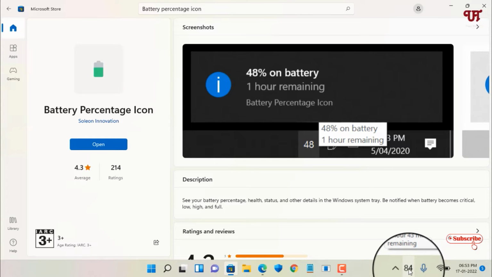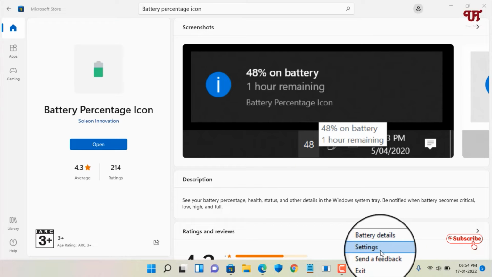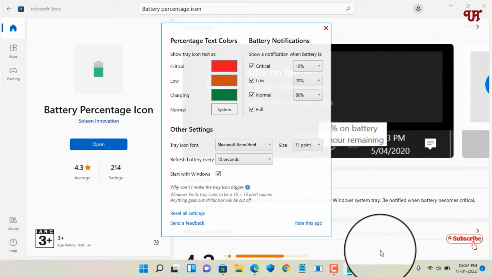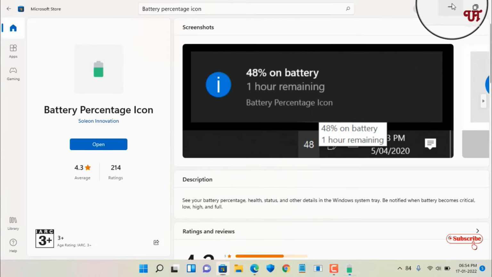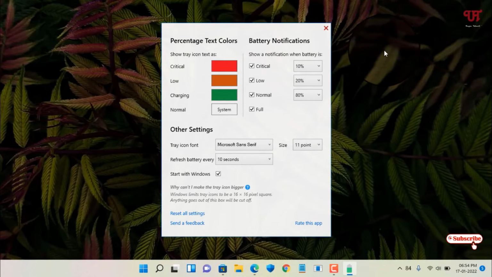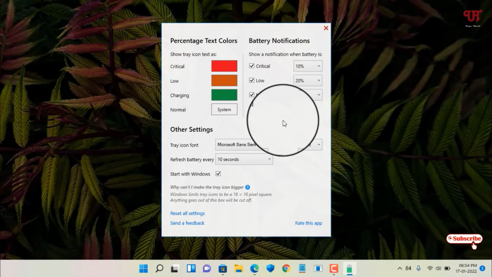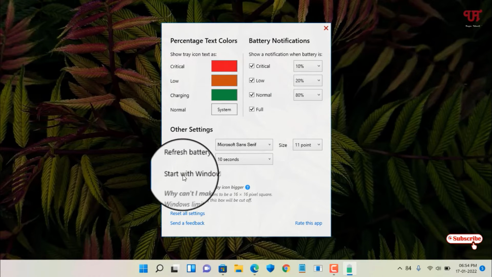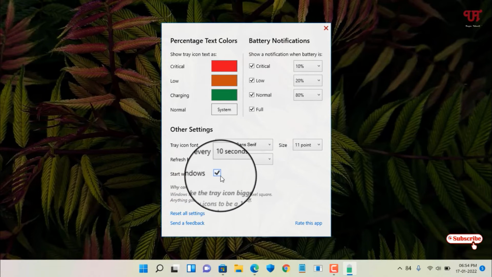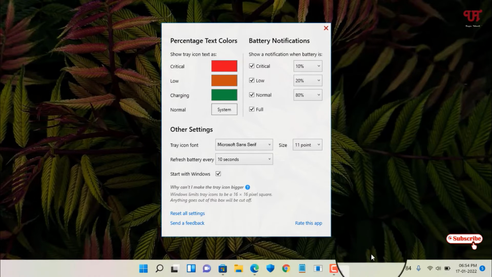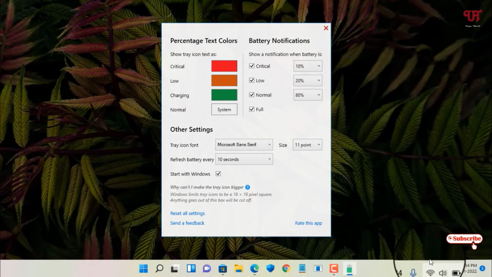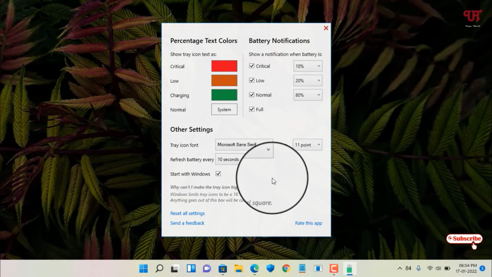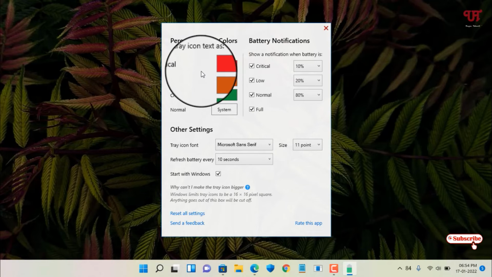To do some customization, you can just right click on this and you will see Settings, and under the settings you can see a ton of options. By default, once you run this application, you can see Start with Windows. I highly recommend keeping it enabled so that this application starts automatically once you turn on your computer. You can also see some indicators here.